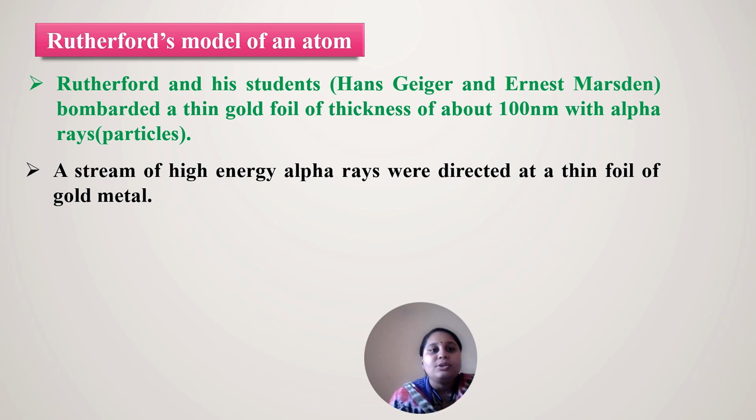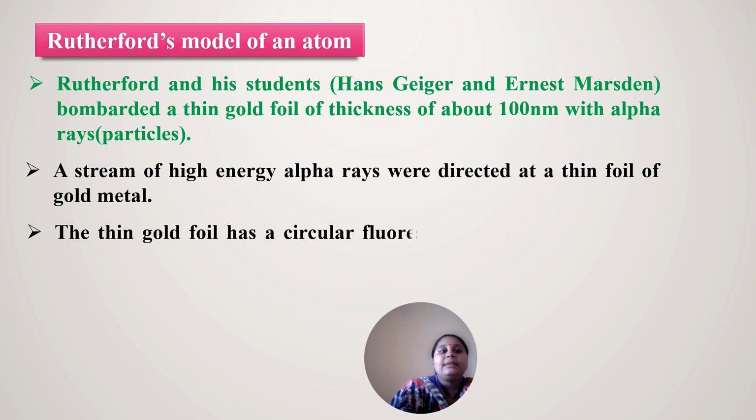They took a gold foil and bombarded it with positively charged alpha particles. A stream of high energy alpha particles was directed at a thin foil of gold metal.